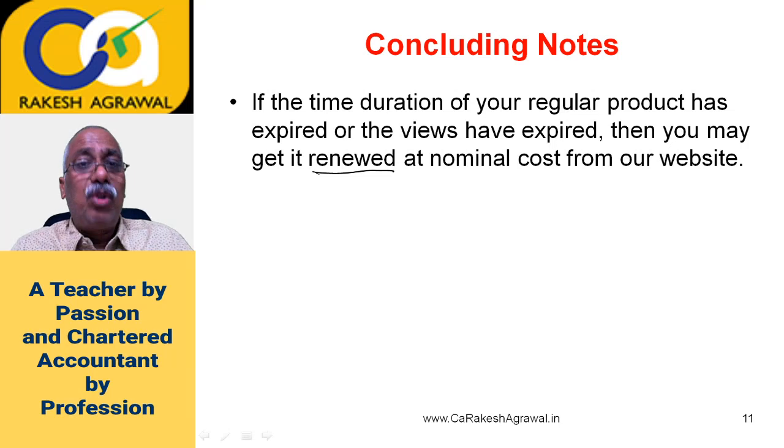So if you want that to be renewed, if you want to watch it only for a few days, there is a 3-day key renewal option, or there is a 1 month key renewal option also. Now, if someone wants to watch it for 2 months, then you can buy 2 quantity. That 1 month key renewal option, you can increase the quantity. 2 quantity means 2 month renewal. 3 quantity of 1 month renewal means 3 month renewal.